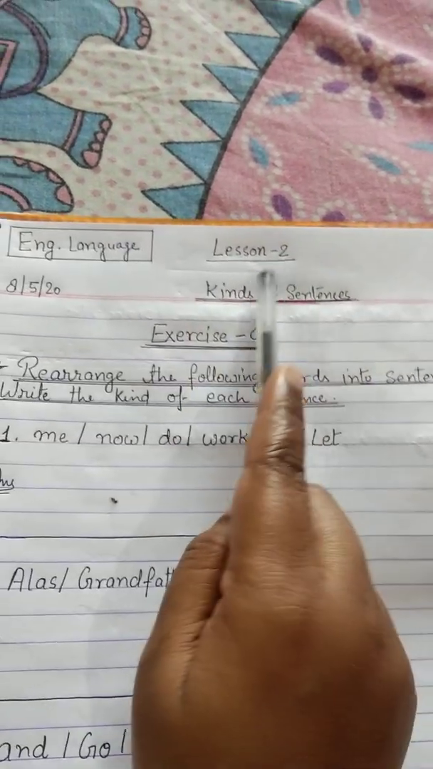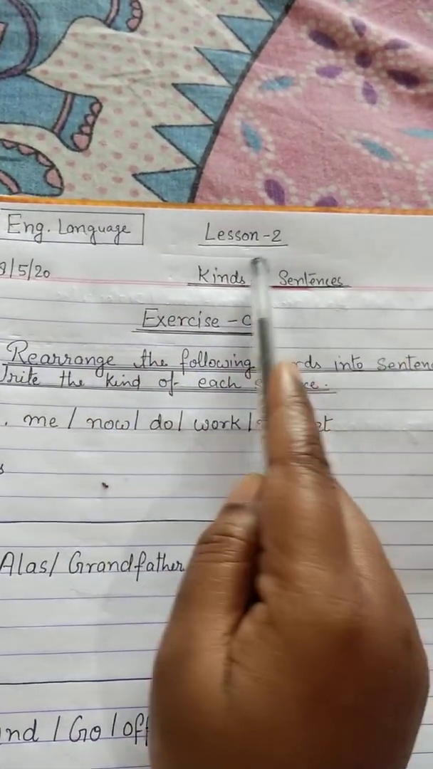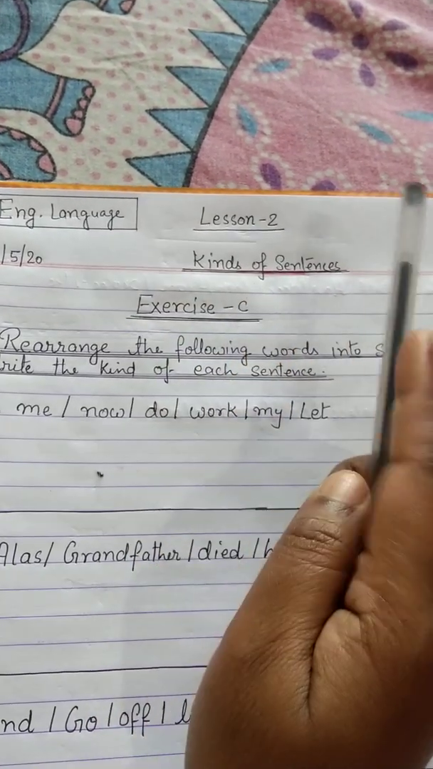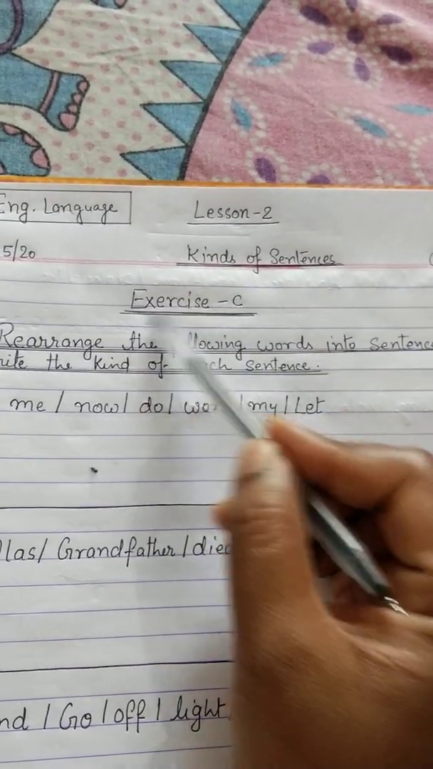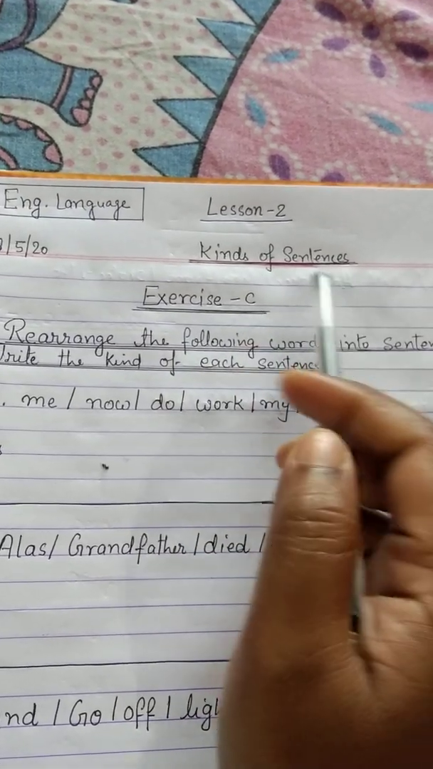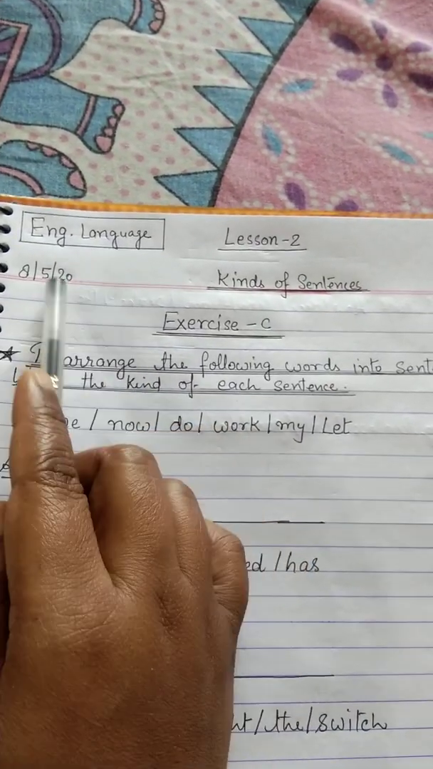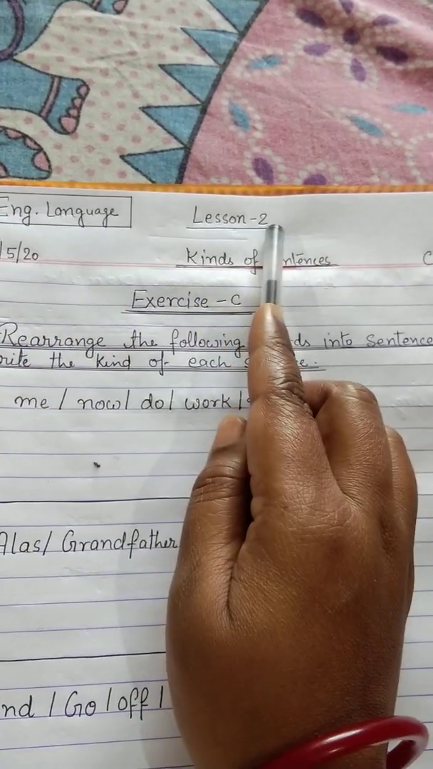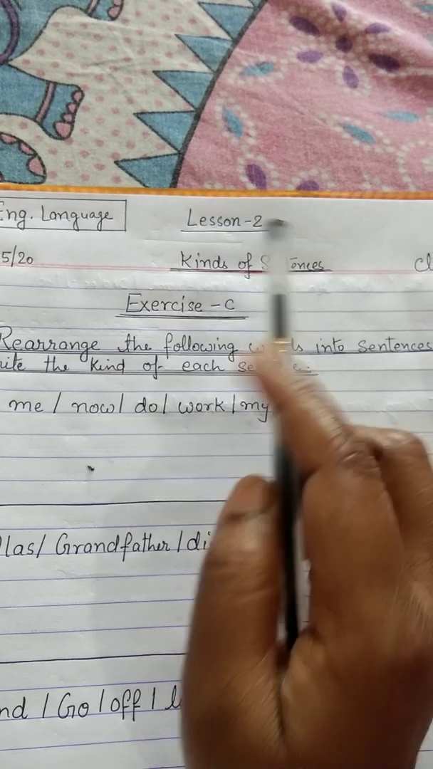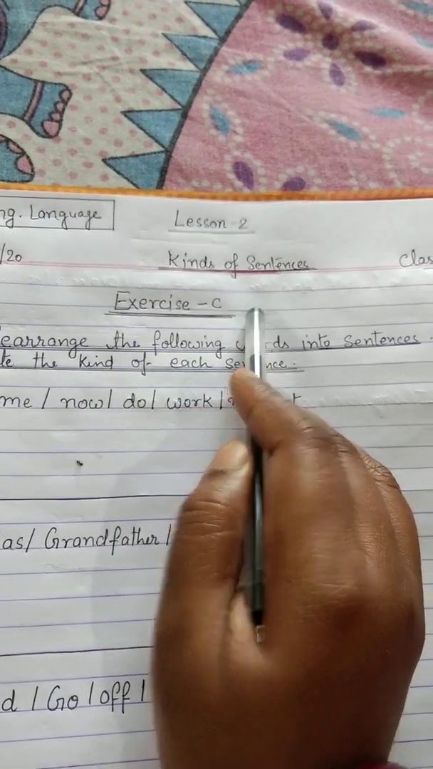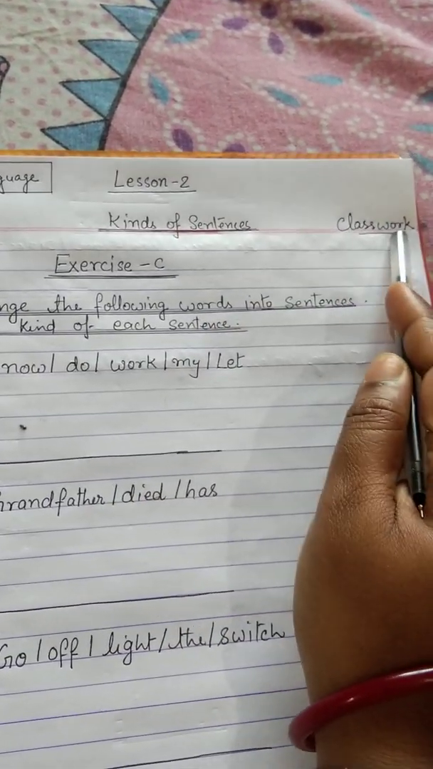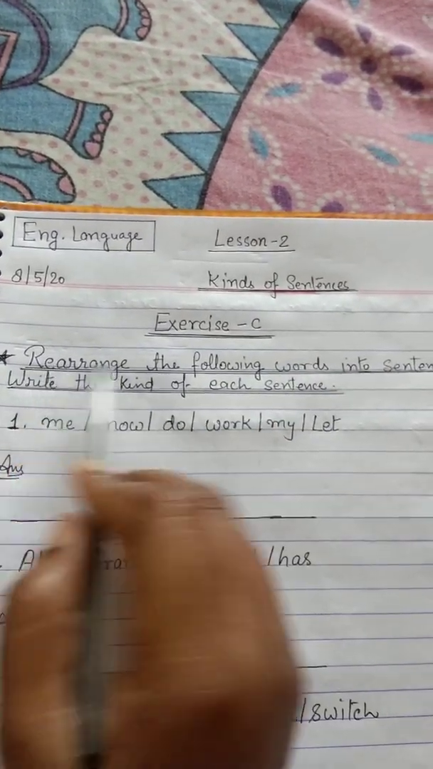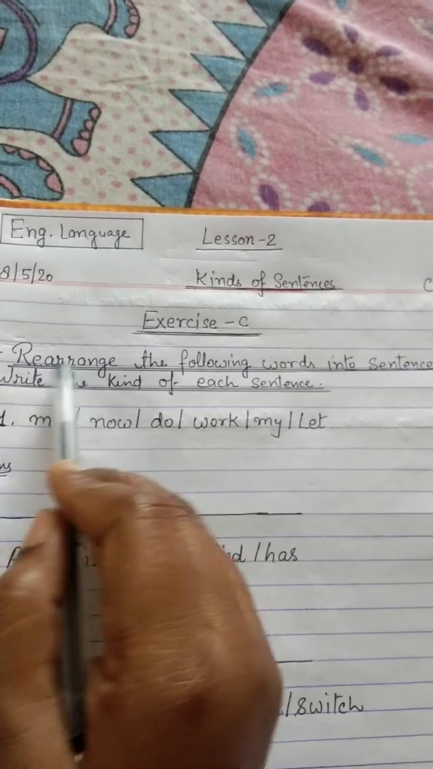Students, as you all know, we have completed up to exercise B yesterday, so we are going to start with exercise C today. So first you all have to do that. At the left side mention the date, lesson 2 kinds of sentences, exercise C. At the right side you write classwork and write the statement also in your copies, fair copy with neat handwriting.